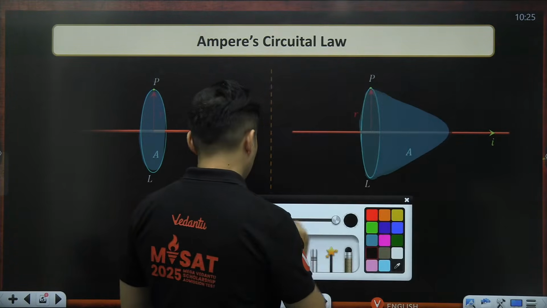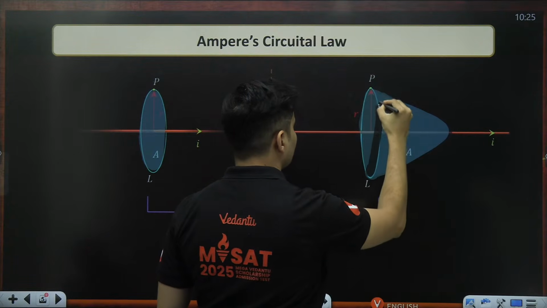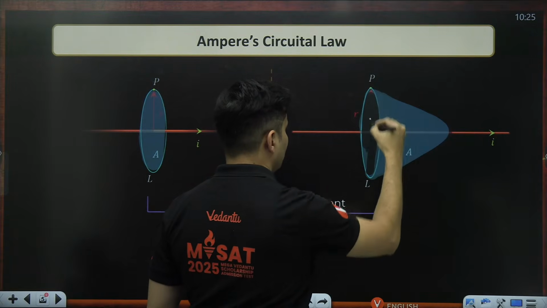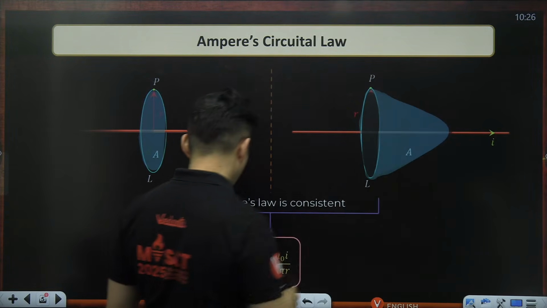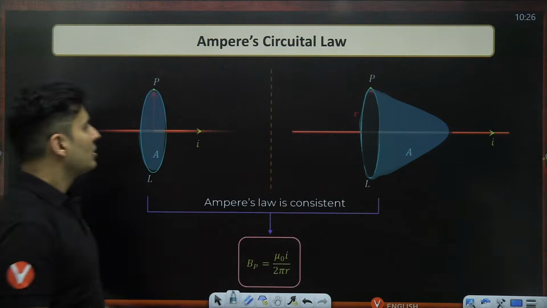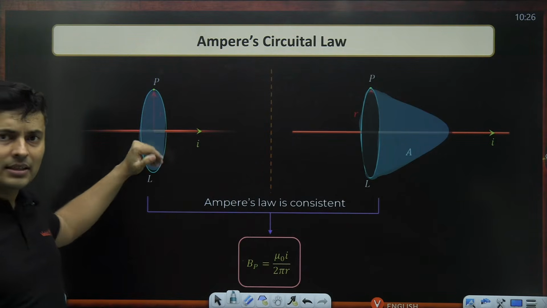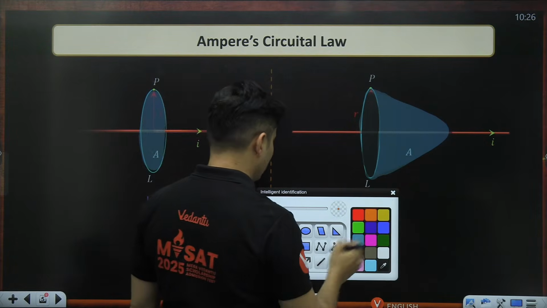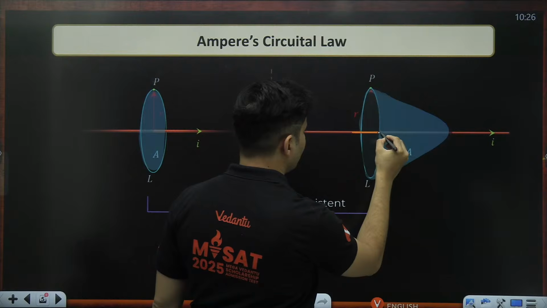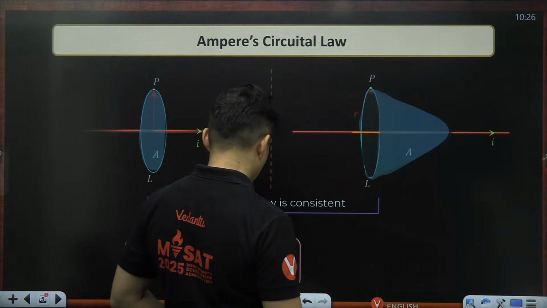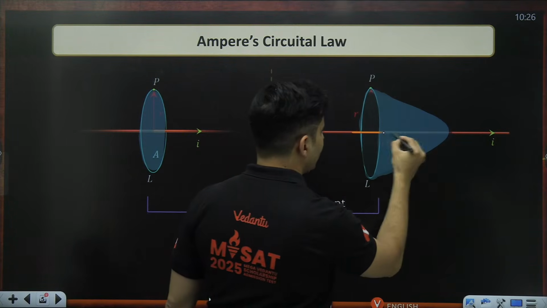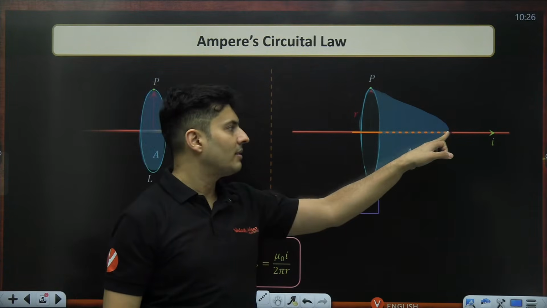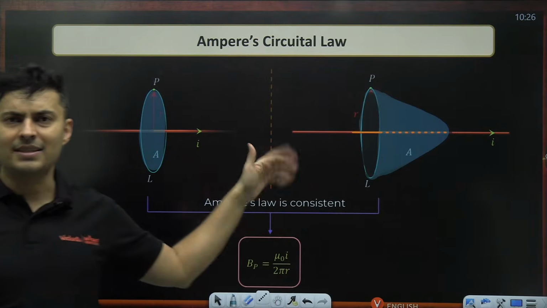Just visualize this. Whether the film is like this or like this, eventually this wire is going to pierce it somewhere or the other. You can see it goes inside and eventually pierces right over here. So Ampere's law is always consistent.